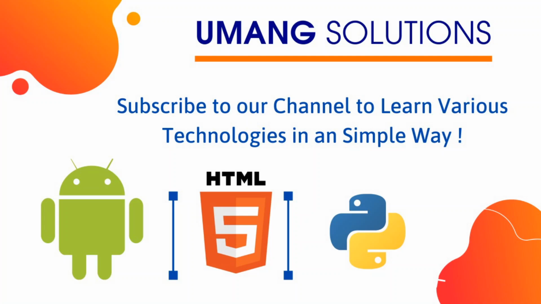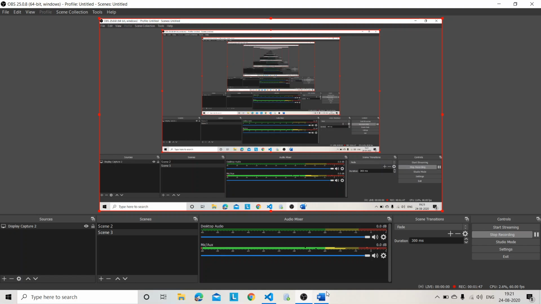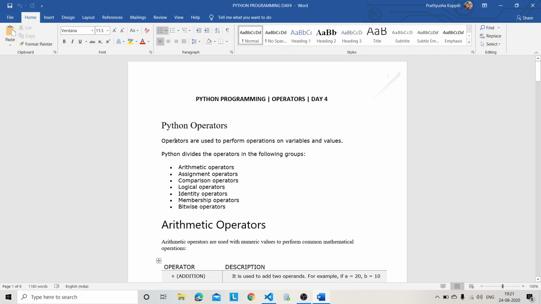Now we'll be seeing what the types of operators are. These are some of the types of operators I'm going to discuss. Don't worry, I'll be giving this Word document in the description area, so that you can find it and revise it again.